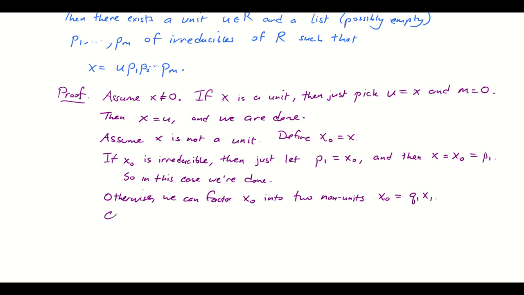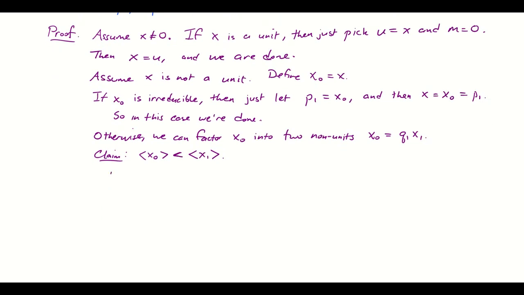And at this point, I'm going to claim we can construct the principal ideals of both x naught and x1, and the ideal generated by x naught is a proper subideal, so strictly less than the ideal generated by x1. All right, we're going to prove that before moving on. So here's why that's the case. First of all, we know that x naught belongs to the ideal generated by x1, since x naught is a multiple of x1. We see that in this equation up here.